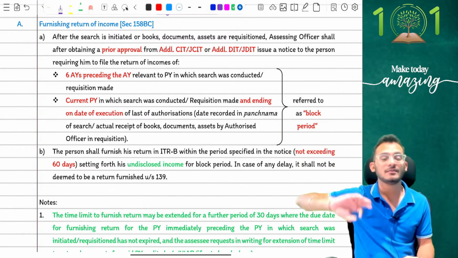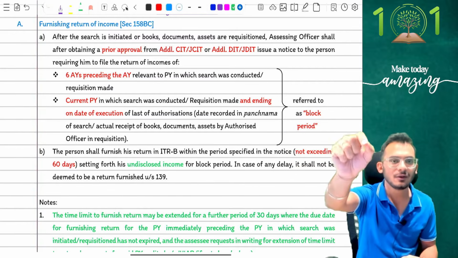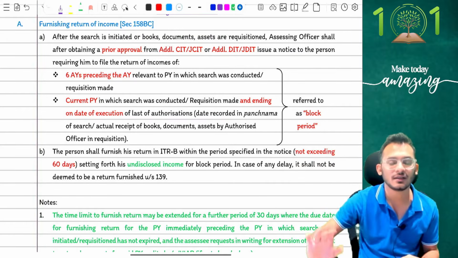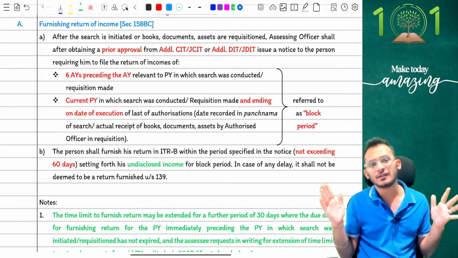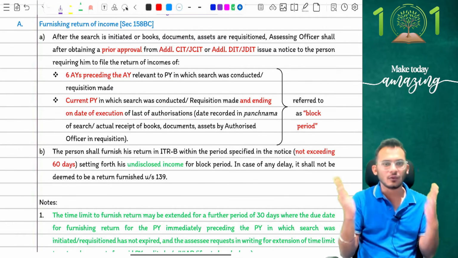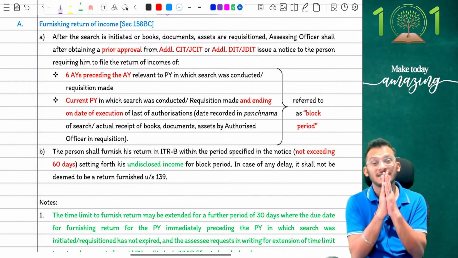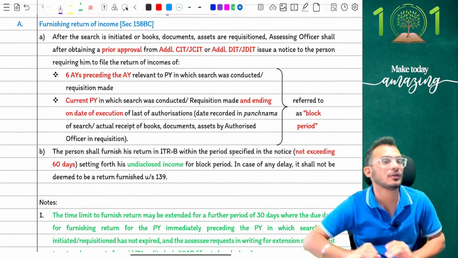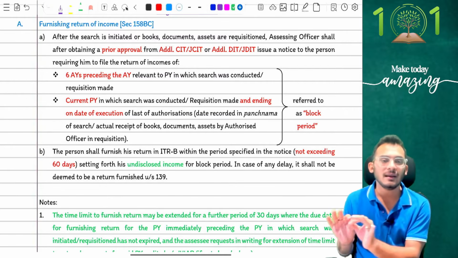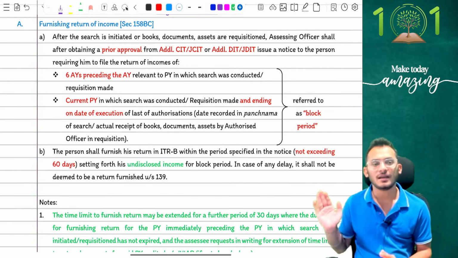My logic is very simple. When I give you the return, I am giving you an opportunity that you can voluntarily disclose your undisclosed income. So the only thing you're going to report right now is your undisclosed income. The only thing the department will do is add his undisclosed income. The only thing available in the search and seizure report will be the undisclosed income on which you're going to be taxed 78%. Makes life easier, makes things safer, and that is what the amendment is.